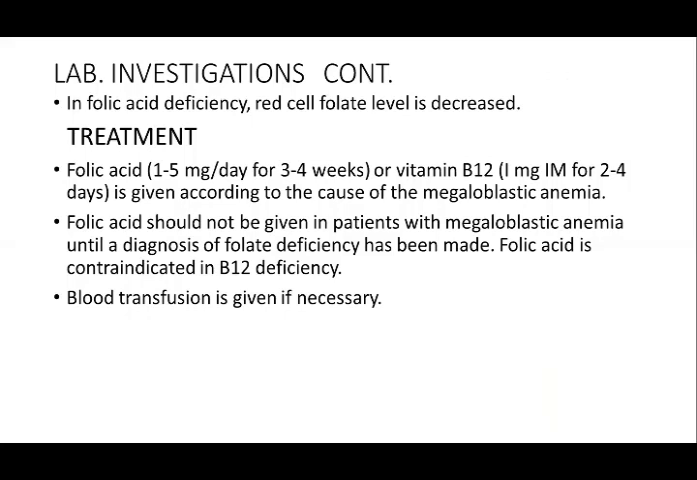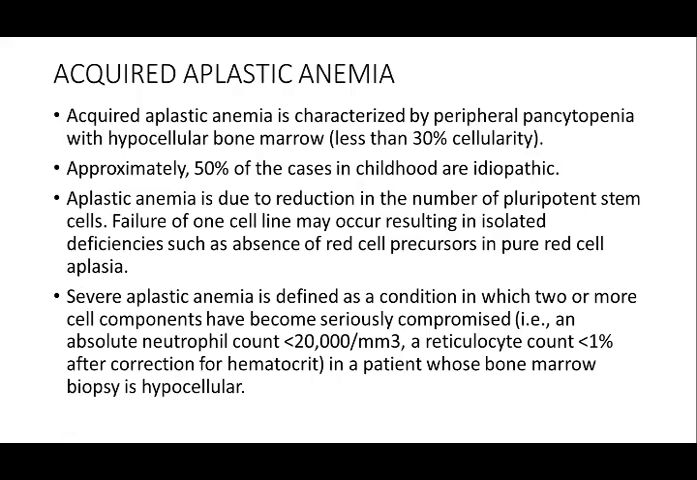Now, treatment: folic acid is given in 1 to 5 milligram per day for 3 to 4 weeks, or vitamin B12 is given 1 milligram intramuscular for 2 to 3 days, according to the cause of megaloblastic anemia. Folic acid should not be given in patients with megaloblastic anemia until a diagnosis of folate deficiency has been made. Folic acid is contraindicated in B12 deficiency. So folic acid should not be given in B12 deficiency cases, and blood transfusion is necessary if anemia is severe.